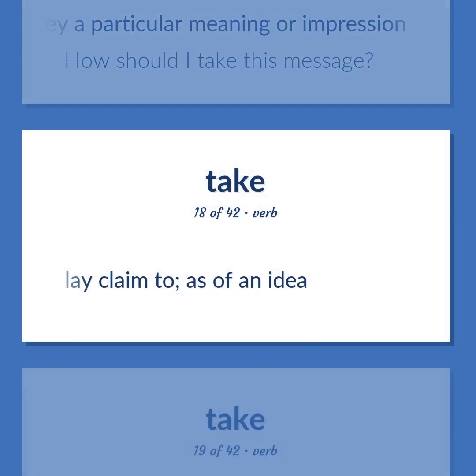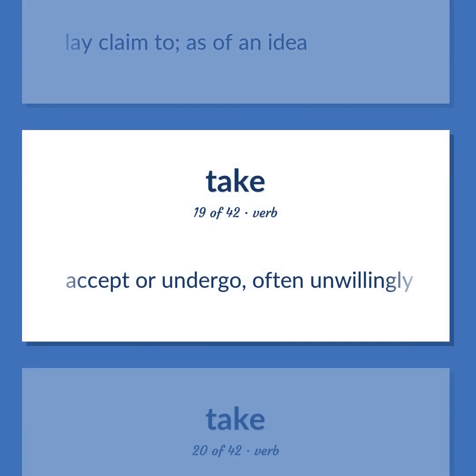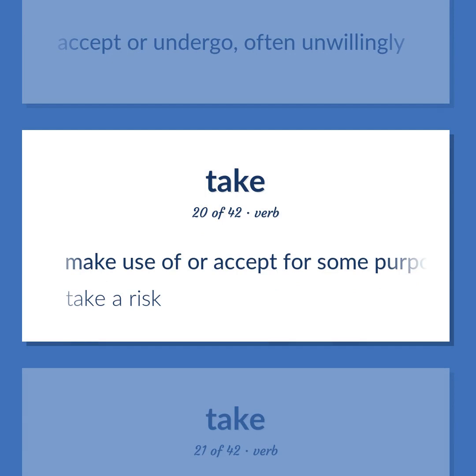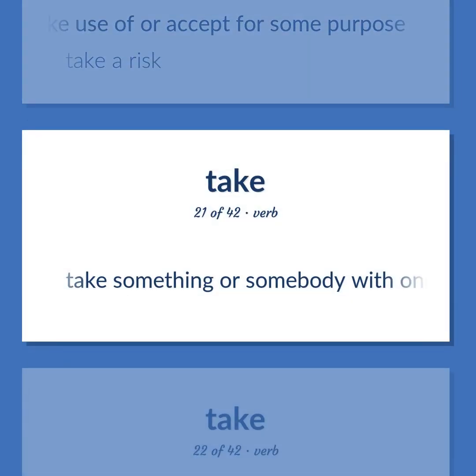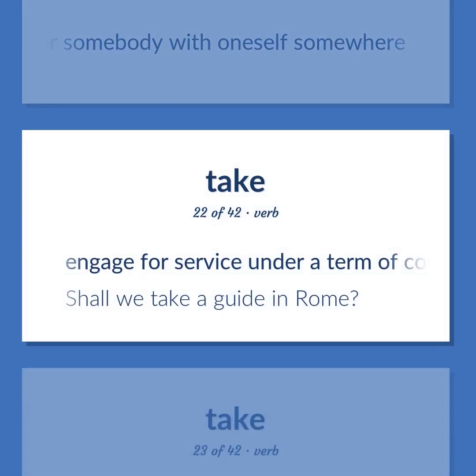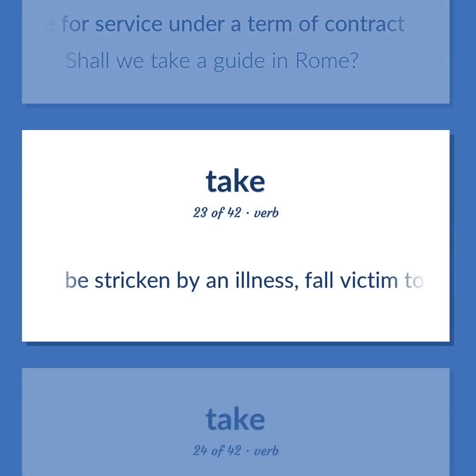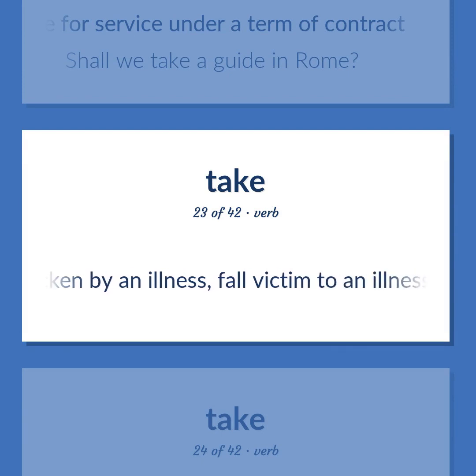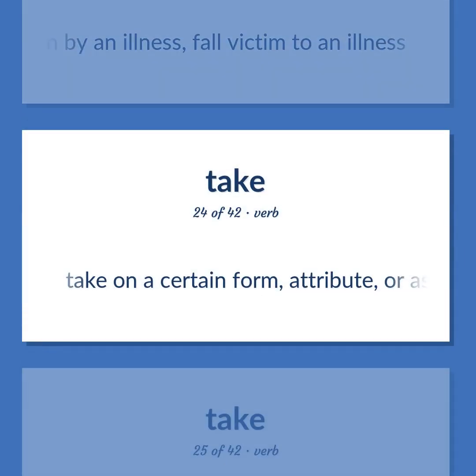Lay claim to, as of an idea. Accept or undergo, often unwillingly. Make use of or accept for some purpose. Take a risk. Take something or somebody with oneself somewhere. Engage for service under a term of contract. Shall we take a guide in Rome? Be stricken by an illness, fall victim to an illness. Take on a certain form, attribute, or aspect.